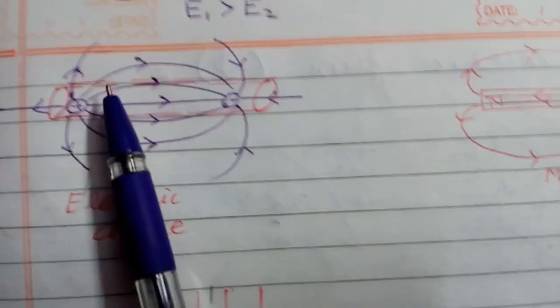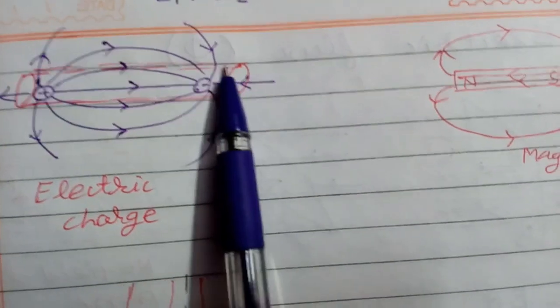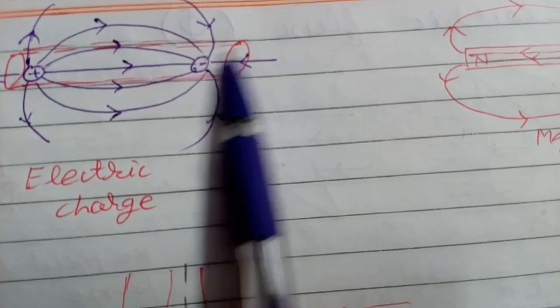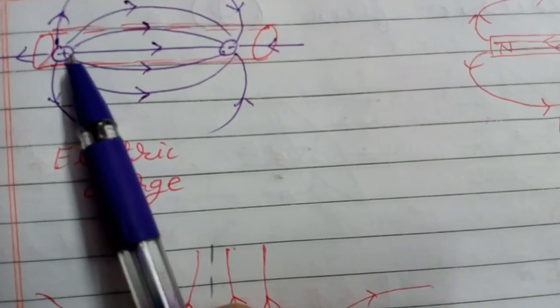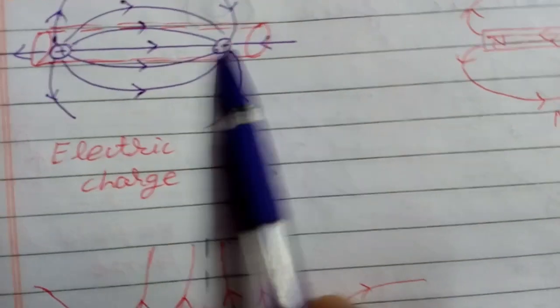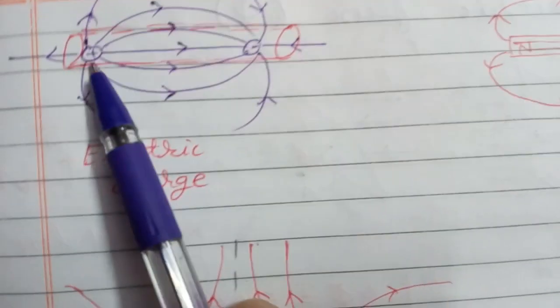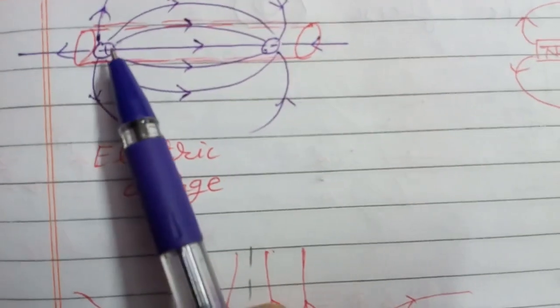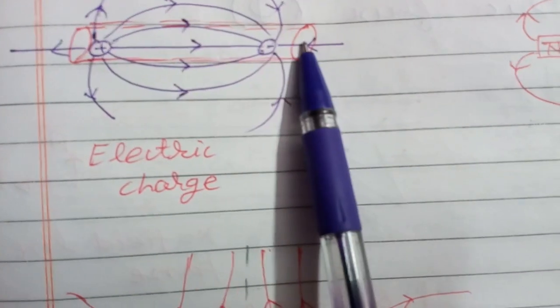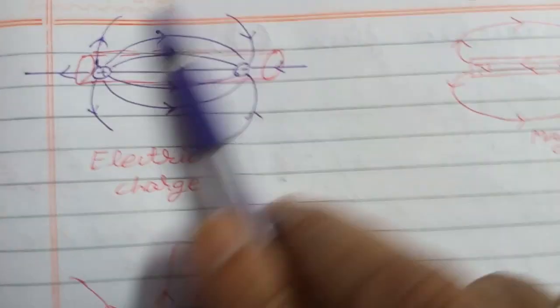Now what is the meaning of this? Suppose we put plus q charge and minus q charge inside a plastic pipe, a hollow plastic pipe. Now what will be the direction of field outside this pipe? Like this. And the direction of field inside this pipe will also be from plus to minus charge. So they are not forming a closed loop.